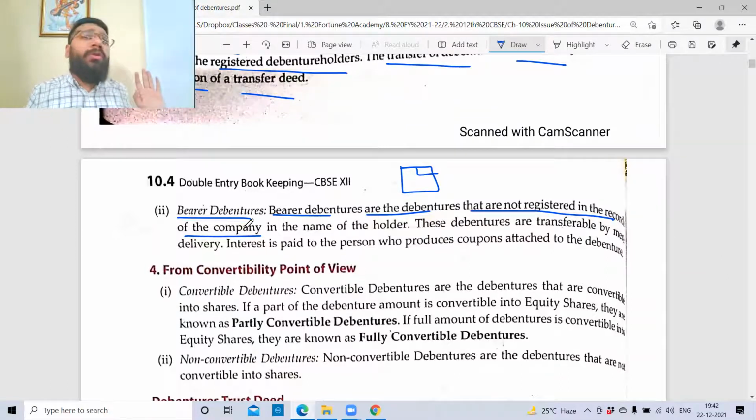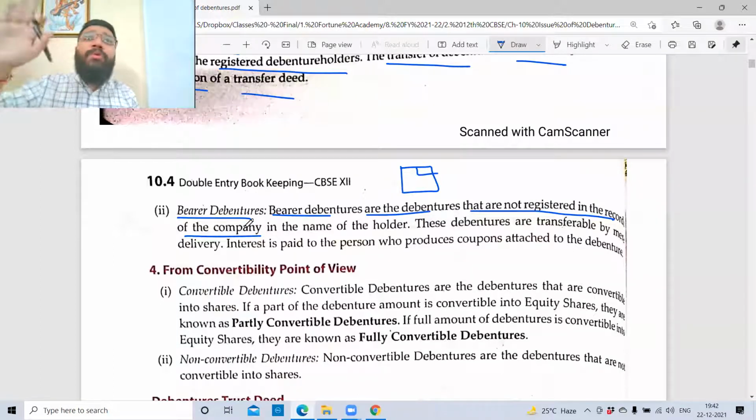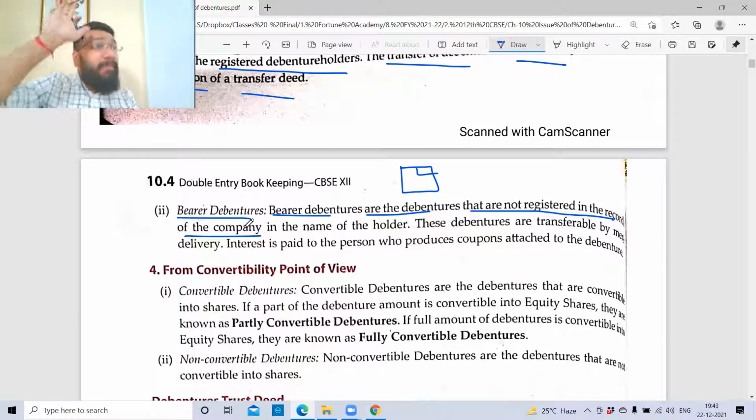Now, officially, Rakshita will be the person who has given the loan to the company. If Rakshita doesn't want to be the debenture holder any longer, she'll hand it over to Mansi. So Mansi will be entitled to get the money and the interest. If Mansi also doesn't want to, she'll hand it over to Bhavishya, who will receive the interest and the principal. So finally, whoever has the document and produces the certificate to the company will get everything. That is the concept of bearer.